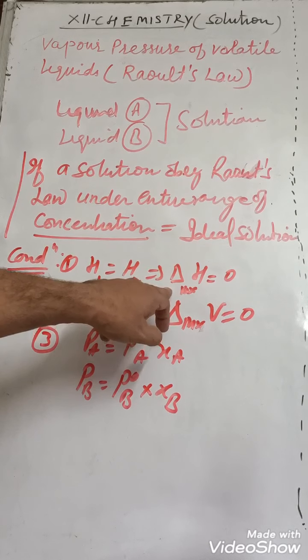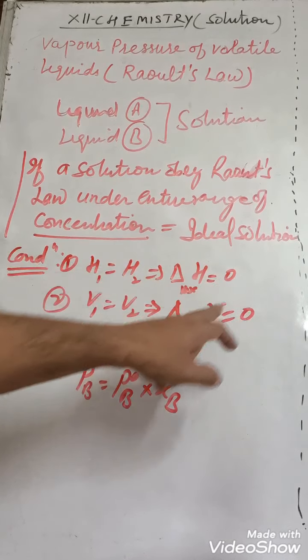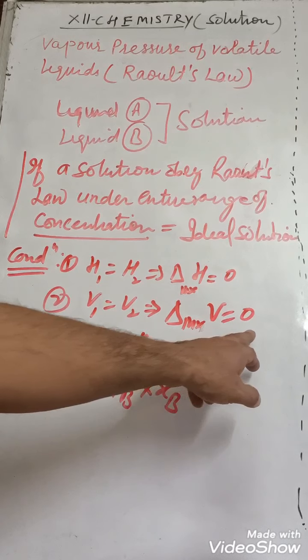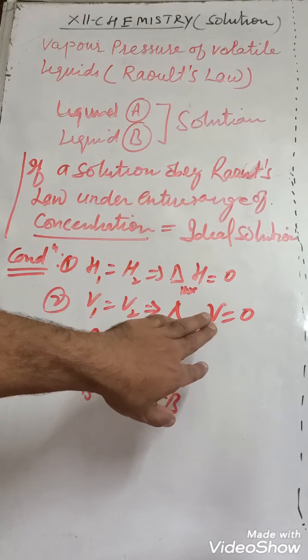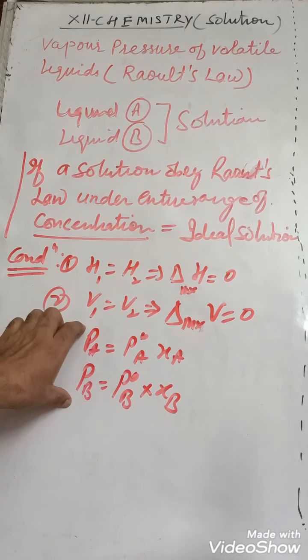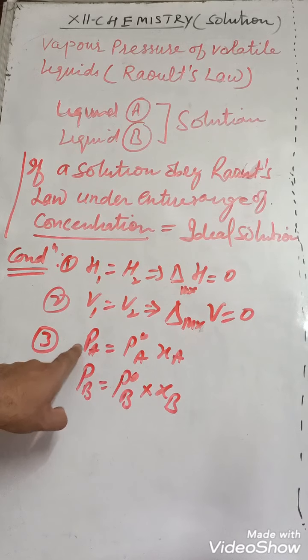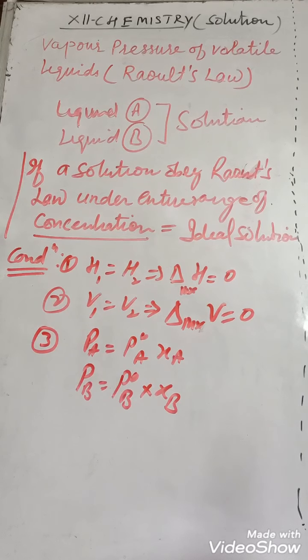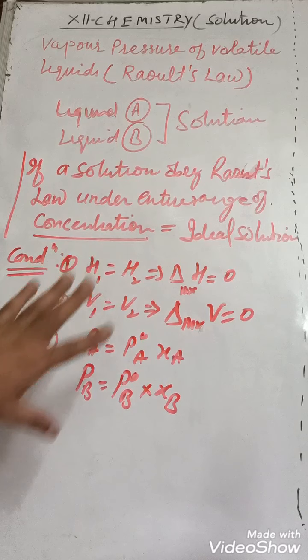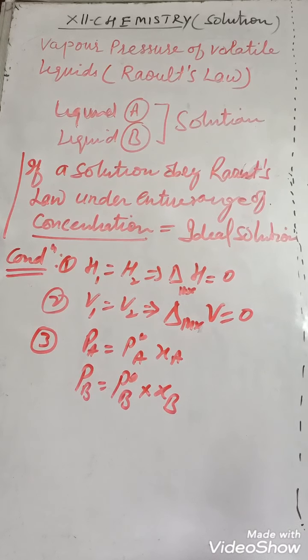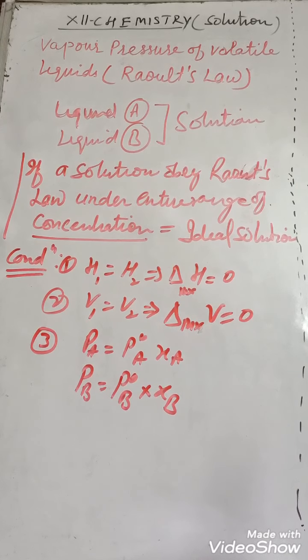Means enthalpy of mixing is 0, and volume of mixing is 0, means there is no change in the volume. And these two statements say that the partial vapor pressure of both the components is directly proportional to their individual mole fraction. So these are the three conditions for an ideal solution, and we can draw a graph for an ideal solution.